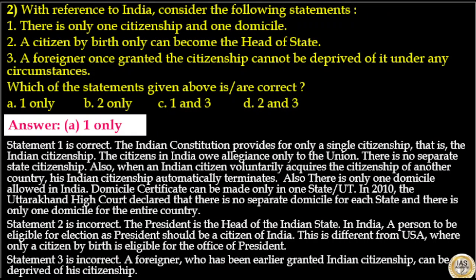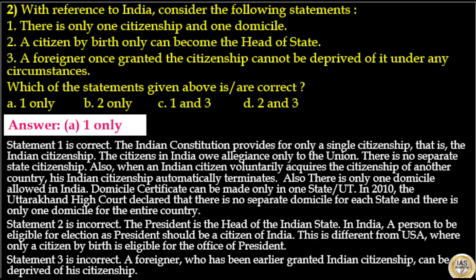Statement 1 is correct. The Indian Constitution provides for only a single citizenship, that is the Indian citizenship. The citizens in India owe allegiance only to the Union. There is no separate state citizenship. Also, when an Indian citizen voluntarily acquires the citizenship of another country, his Indian citizenship automatically terminates. Also, there is only one domicile allowed in India. Domicile certificate can be made only in one state or union territory. In 2010, the Uttarakhand High Court declared that there is no separate domicile for each state and there is only one domicile for the entire country.